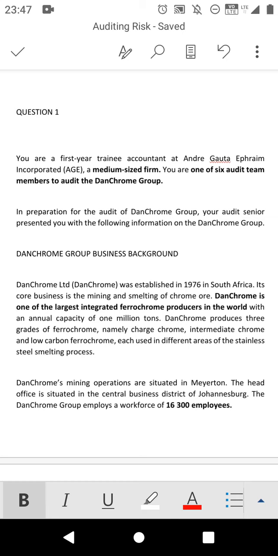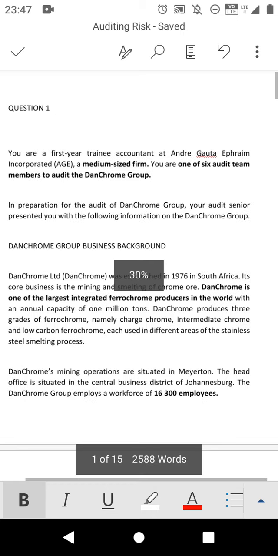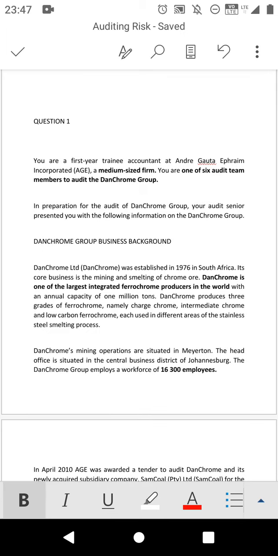Then you are one of 6 audit team members to audit Dunchrome Group. So in other words, in our team we are only 6 members. If we are dealing with the biggest company, we can't audit that company because we are only 6. We can't manage. That's the key point that you have to pick up. Each and every paragraph that they give you, even the first one, is very important. Please make sure that you pick up the point.